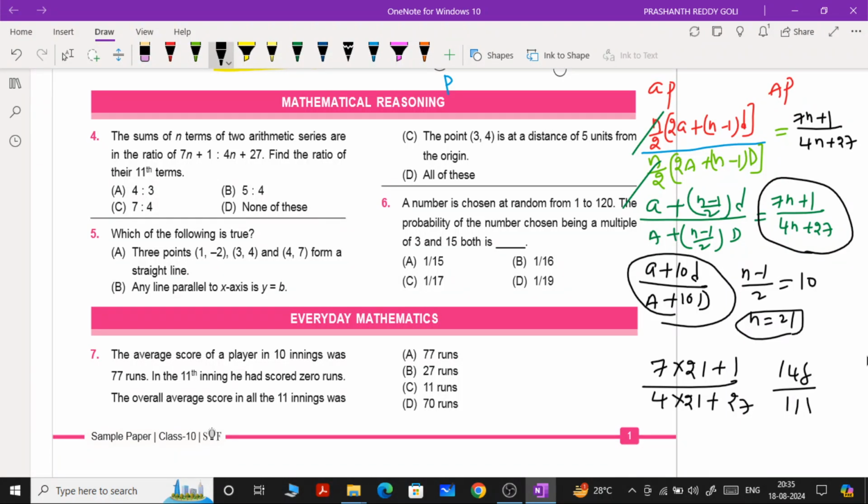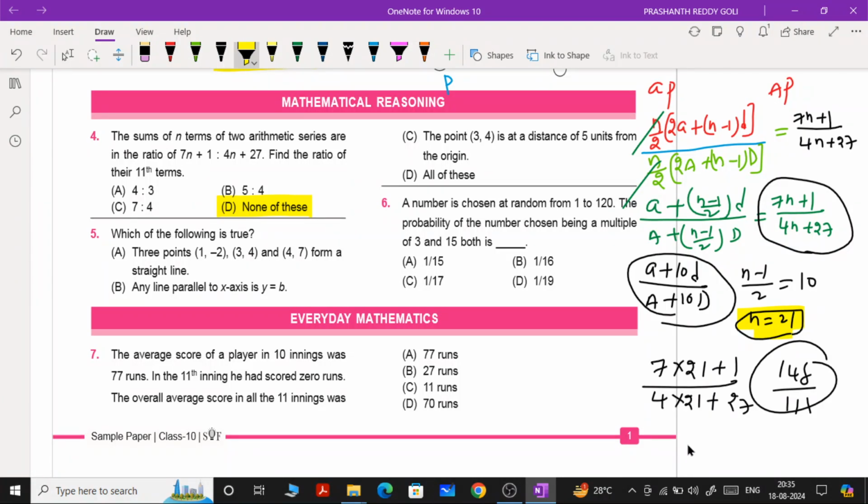Okay, now 5 by 3, 13 by 9, and so on, none of these is the answer for this question. I hope you understood, my dear children. In order to get the ratio of the 11th terms, n value must be 21. Very good question.